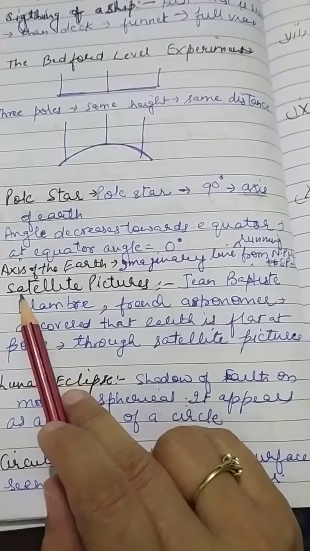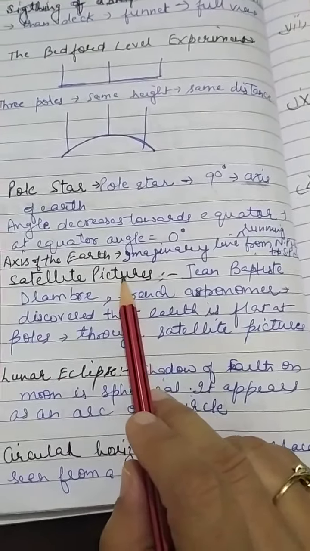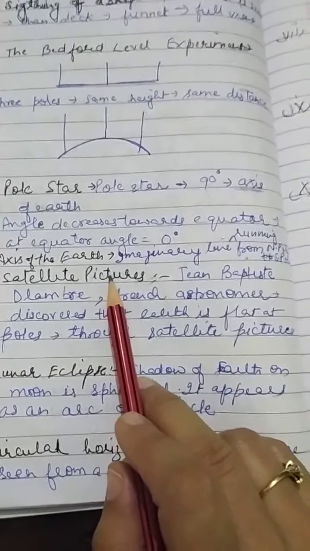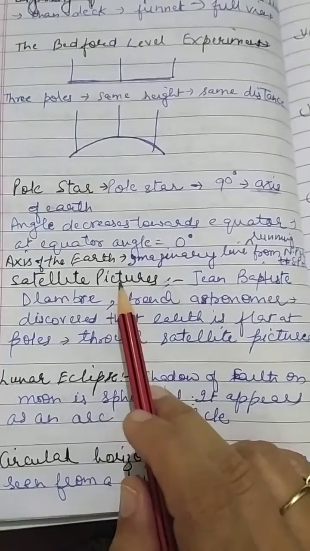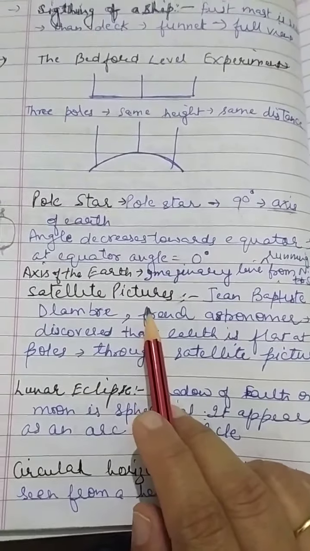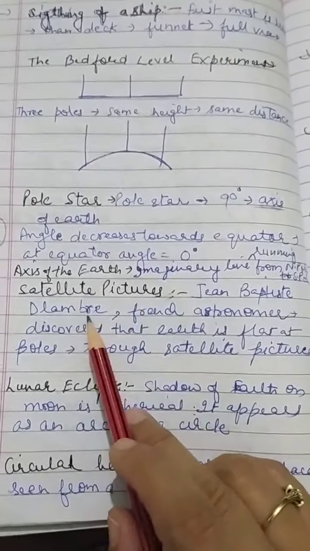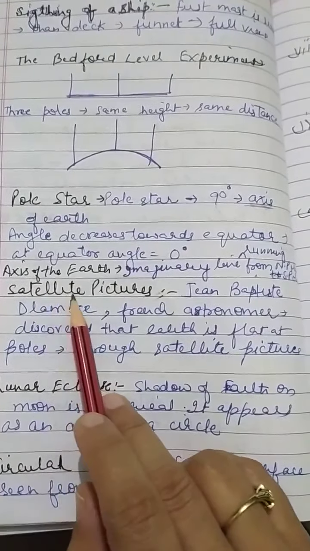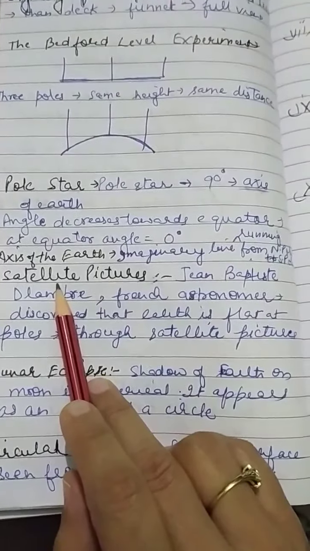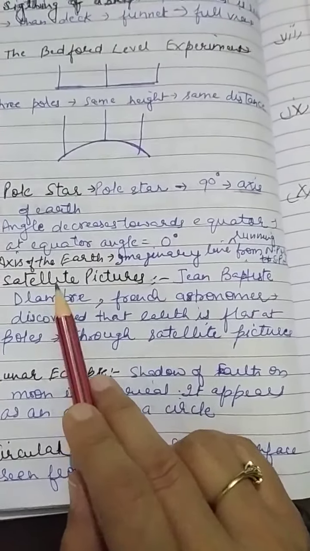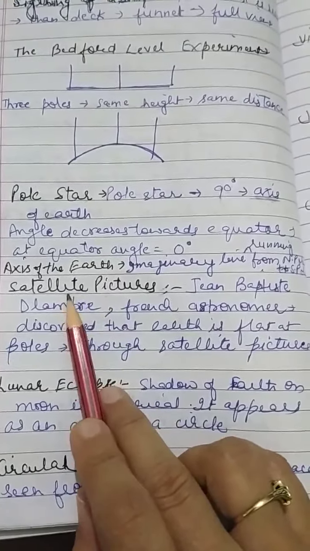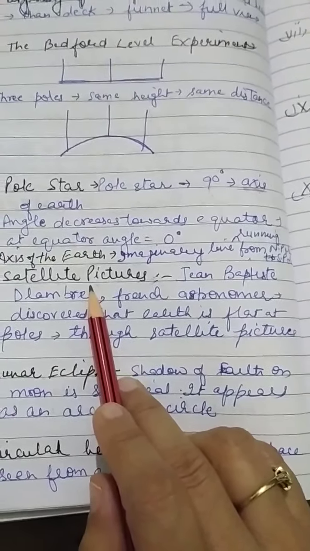The next proof that is given in favor of Earth being spherical is the satellite pictures. Technology has developed a lot. Lots of missions have been sent into space, to the moon as well as to Mars. While going into space, the satellites, spaceships and spacecraft all take pictures of the Earth also. The pictures sent by these satellites always show that the Earth is spherical in shape.